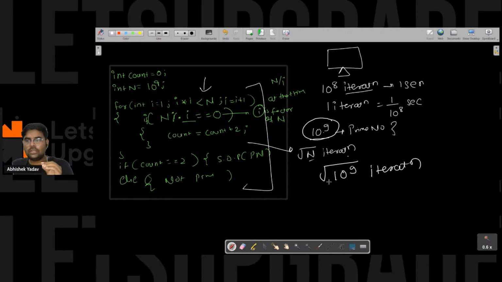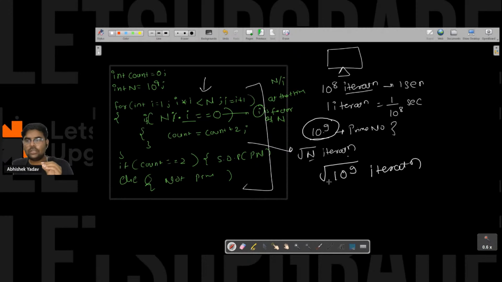That will be equal to 10 to the power 4 point something. Let's take 4 upon 10 to the power 8 second. That will be equal to 0.00, okay, let's take 5 here, 0.001 second, approx, right?